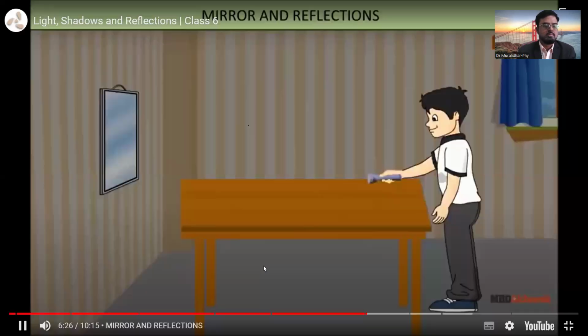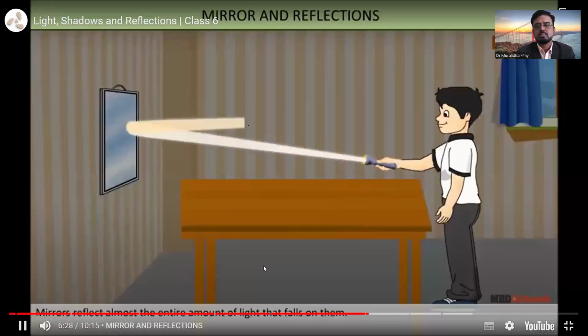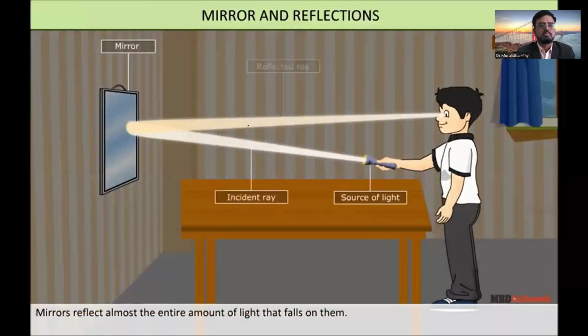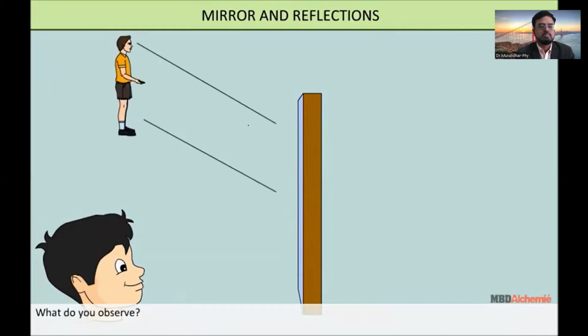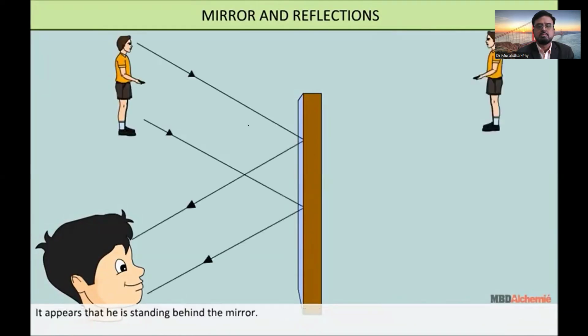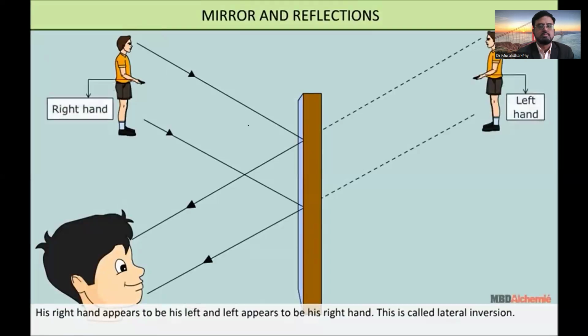Mirror and reflections. Mirrors reflect almost the entire amount of light that falls on them. Ask your friend to stand on one side of a plane mirror. Position yourself at such an angle that your friend is visible to you. What do you observe? It appears that he is standing behind the mirror. His right hand appears to be his left hand and left appears to be his right hand. This is called lateral inversion.